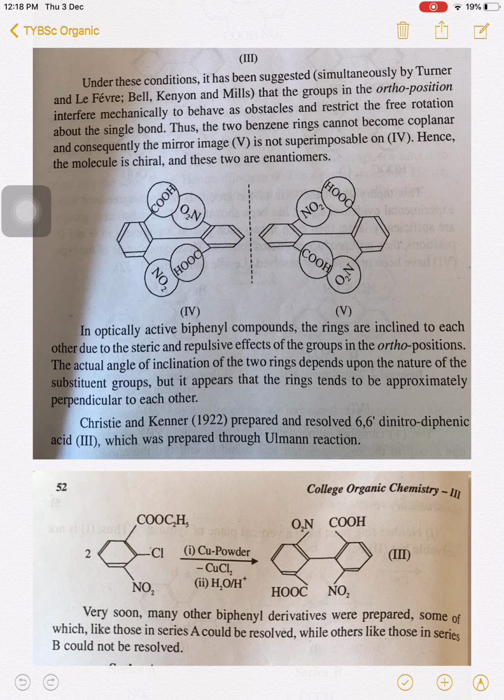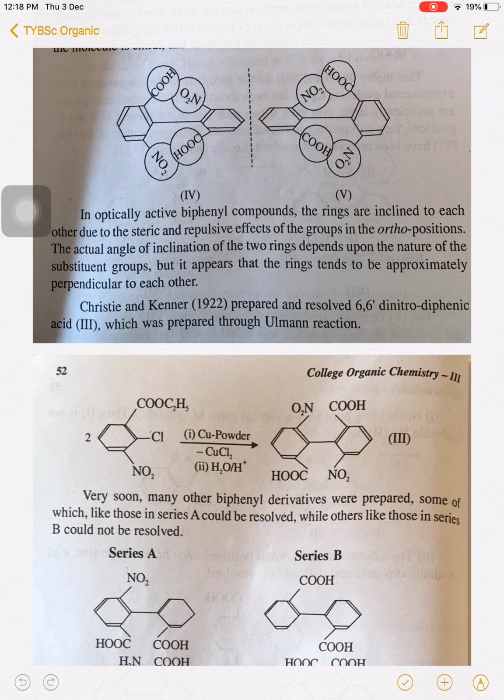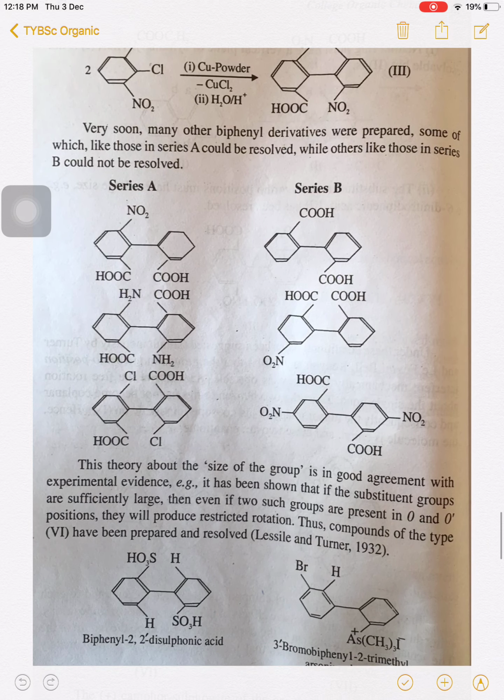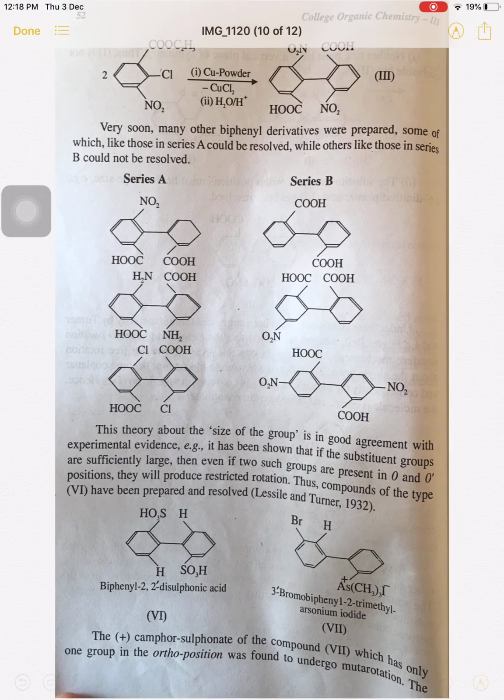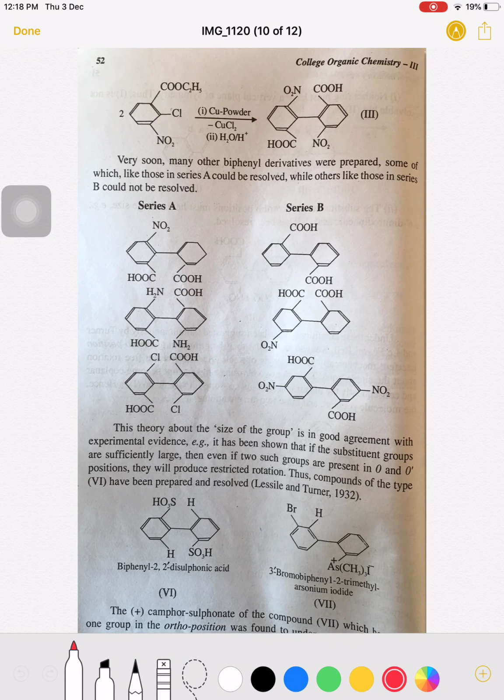Therefore, though these molecules do not possess an asymmetric carbon atom, they show optical isomerism. The only essential condition is that the ortho positions must possess a bigger group. They have given examples here, series A and series B, and whether these molecules are resolvable or non-resolvable.